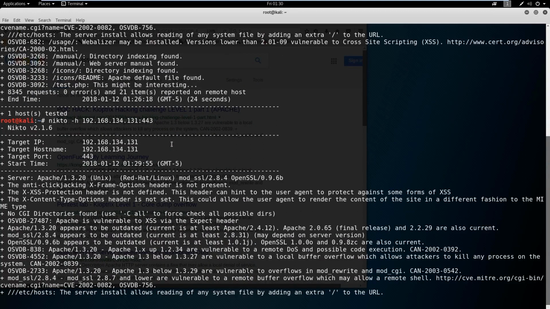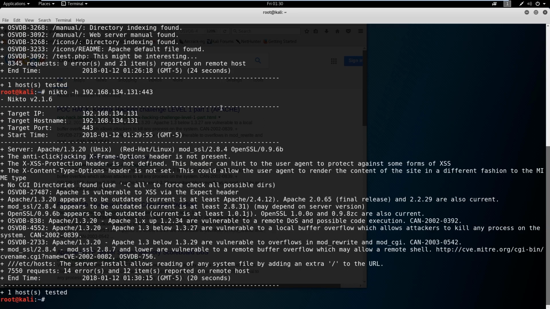If we want to cover our steps again, I would say the first step is to go to the website, look at the source code, and see if there's anything of interest. While you're doing that, it doesn't hurt to already start these scans, this Nikto and the DirBuster. I'd recommend running both at the same time. You just want to gather as much information as possible, and you want to do it at the same time. So you use time management. You don't want to enumerate the website, then go back and scan. If you have the opportunity to scan multiple things at once, you really should. Especially with HTTP, it's not going to really break anything.